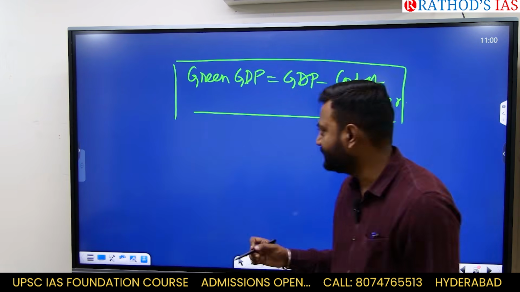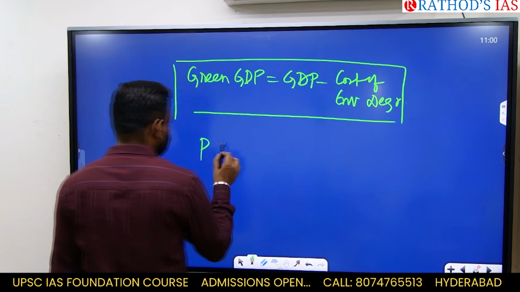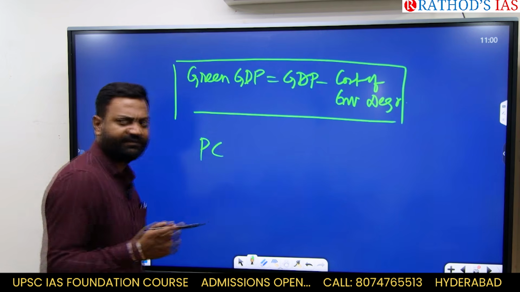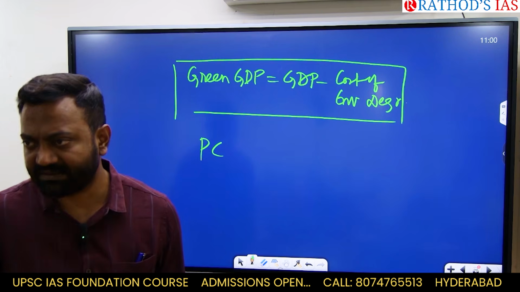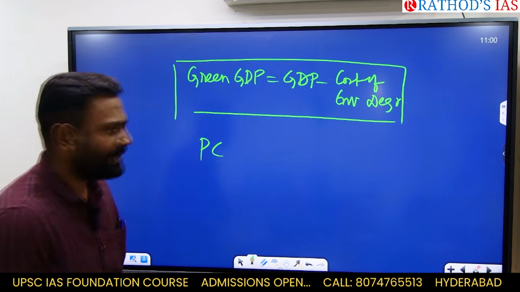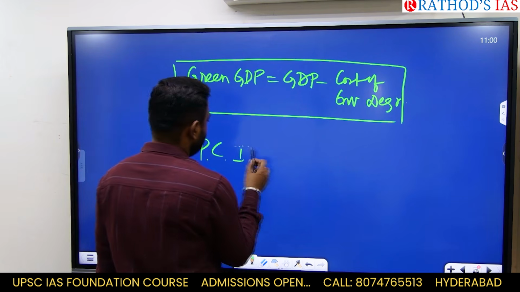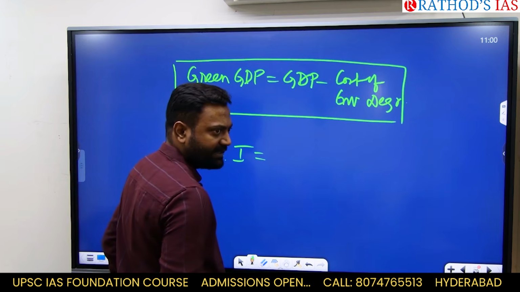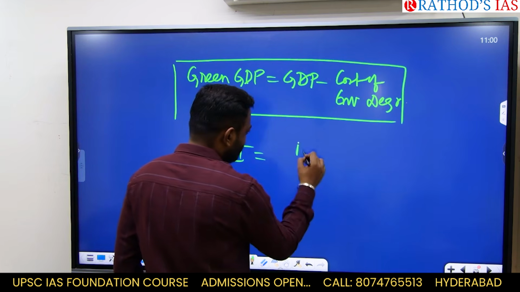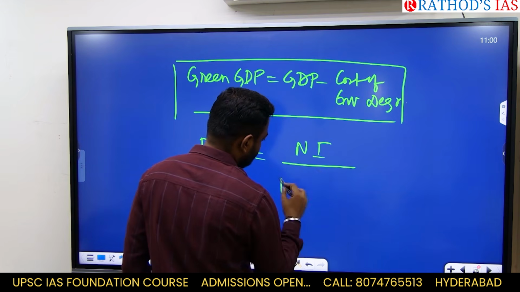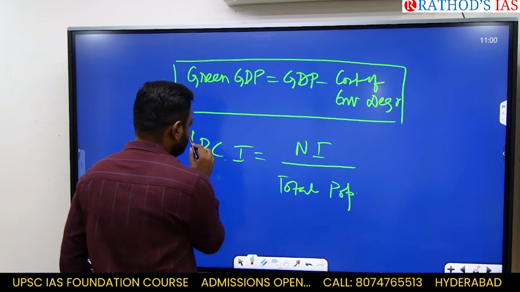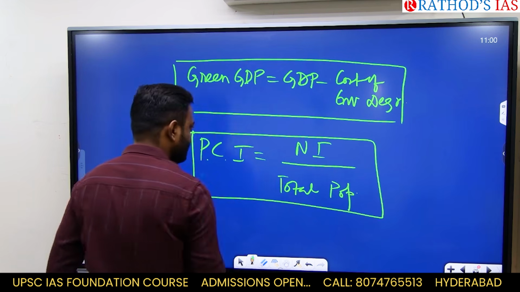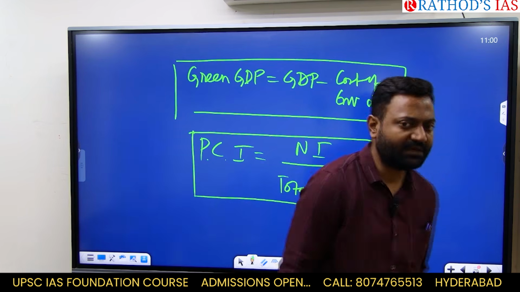One thing we missed out is per capita. We have known what is national income. It is nothing but net national product at factor cost. Per capita income means per head what are you earning. Per capita income is national income divided by total population. Just write this one: the per capita income of a country is equal to national income divided by total population.